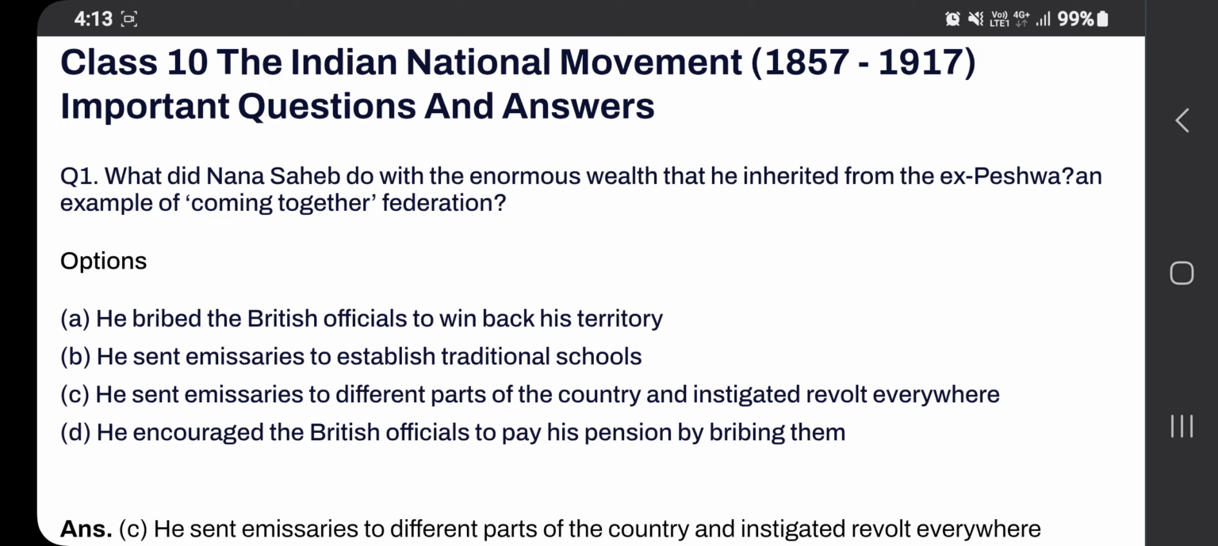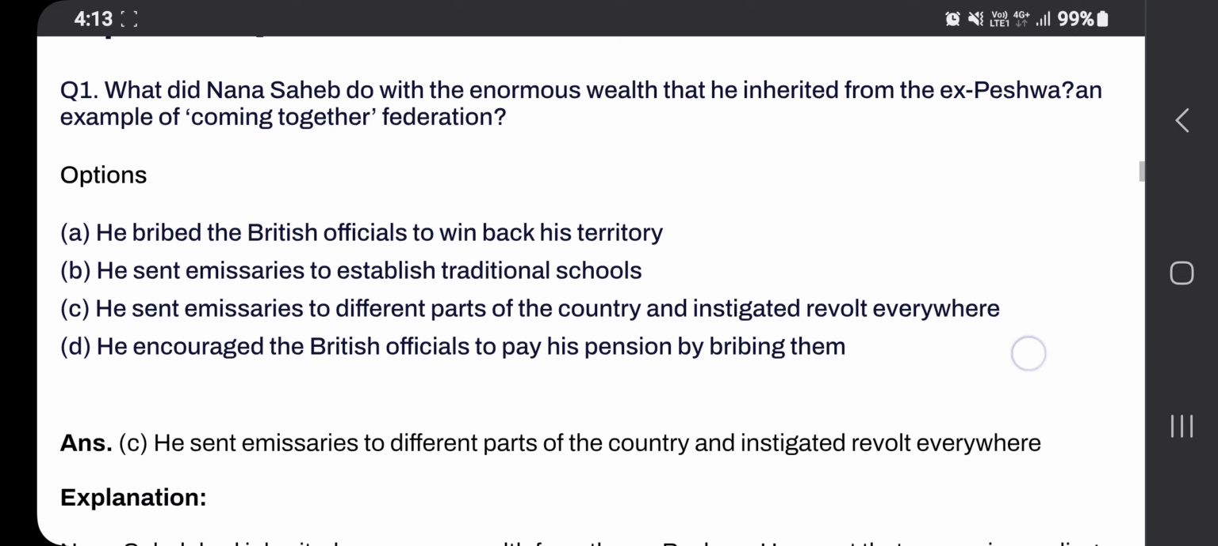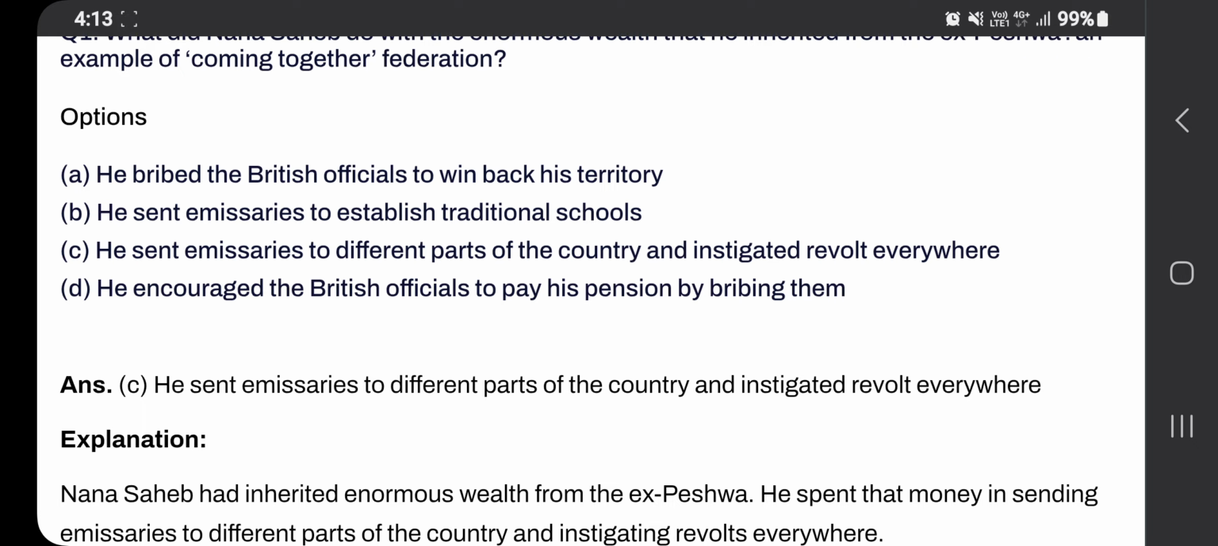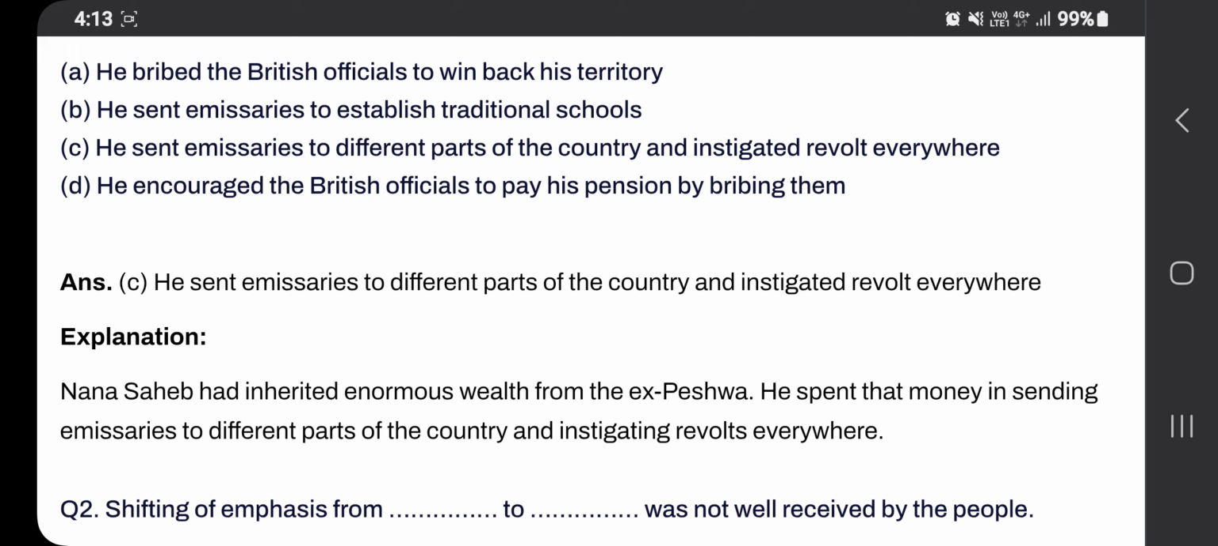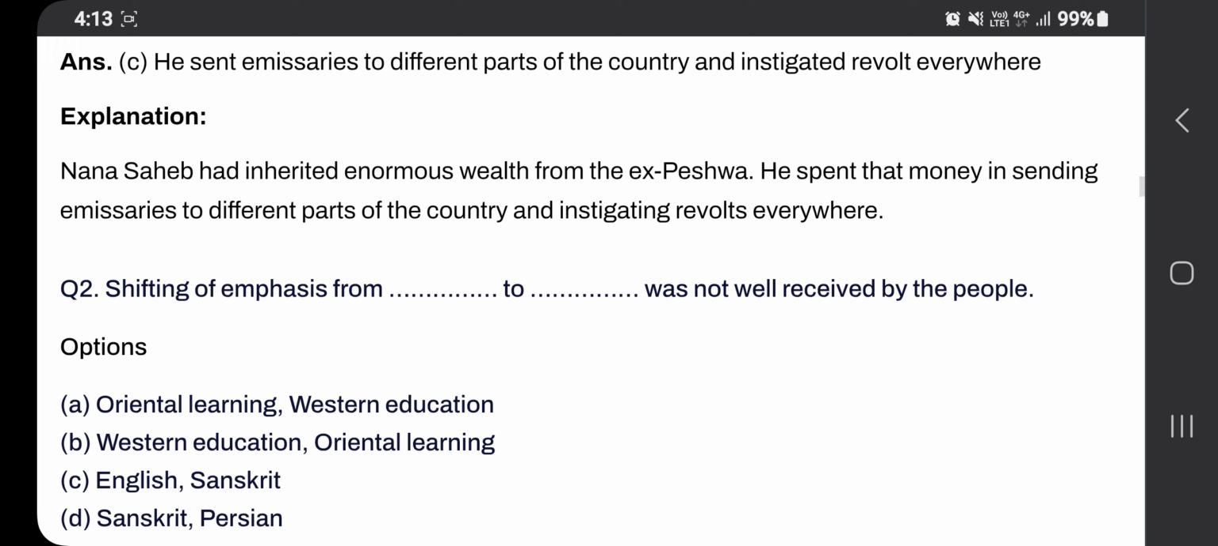In this, option C is the right answer. Why is this answer the right one? Because Nana Sahib had inherited enormous wealth from the ex-Peshwa. He spent that money in sending emissaries to different parts of the country and instigating revolts everywhere. Then we come to the next question.